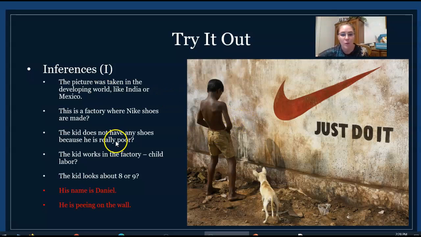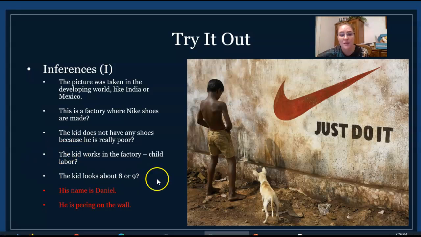We could say, well, why doesn't that kid have any shoes? Remember we asked that question, and it looks like I didn't erase this question mark either. The kid doesn't have any shoes because he's really poor. I mean, I'm just guessing he's really poor. I don't know for sure, but it's a good inference based on the information that I'm given. I think that this kid works in the factory. I think he is forced to work here even though he's really young.